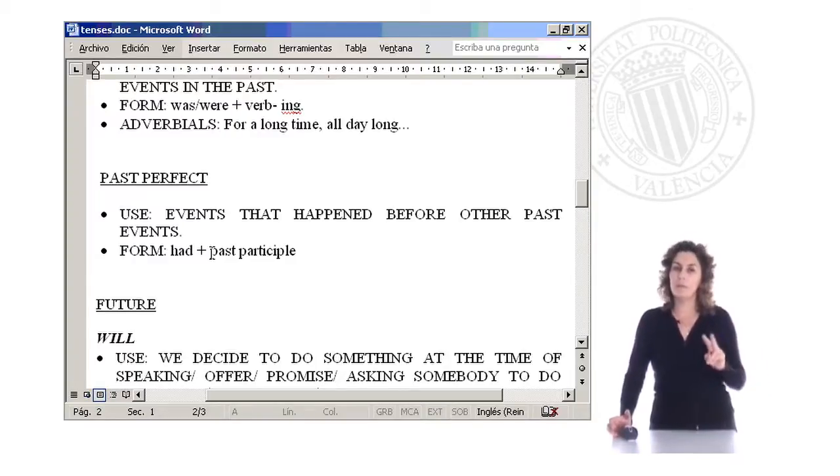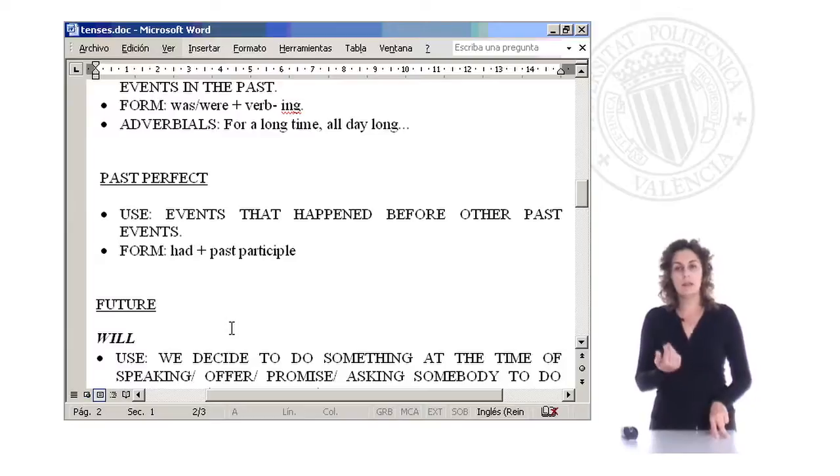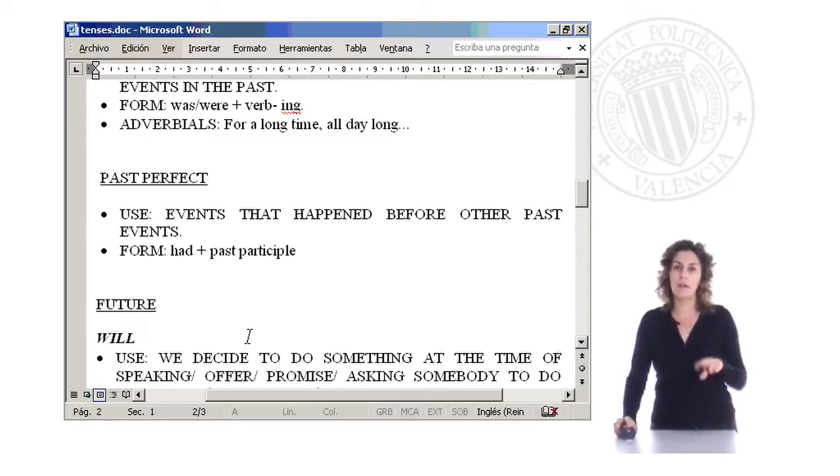When we have two past actions, then we have, for example, I had finished my classes when I came to the party, right? Okay, so the previous action in the past perfect and the more recent action in past simple. And the form, as you have seen, is had plus past participle. This is not a very difficult one. You just have to remember that this is when you have two actions in the past and one is previous to another one.